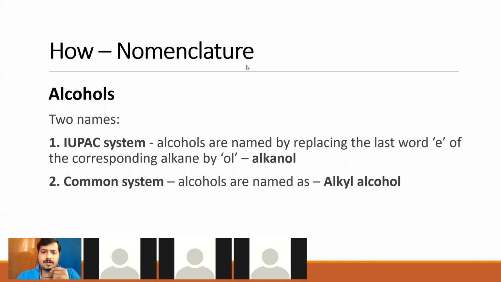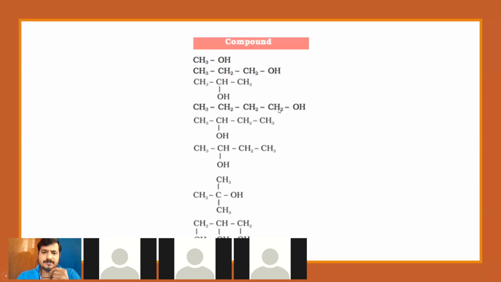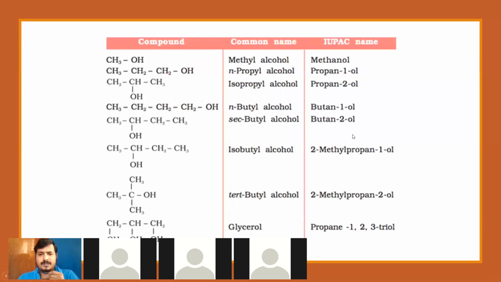Then I gave you a homework. We looked at a set of compounds here. I asked you to write down these compounds and find out what the common names and the IUPAC names are. I hope you have all given a try to find the names of both the common as well as the IUPAC. If you have written down the names, let's check whatever you have written against what I have.